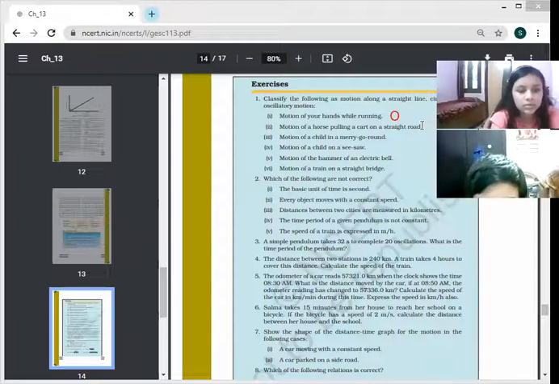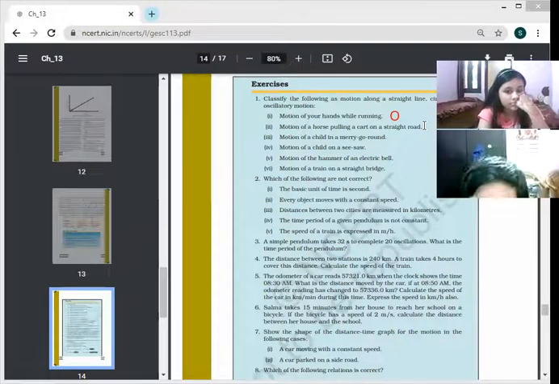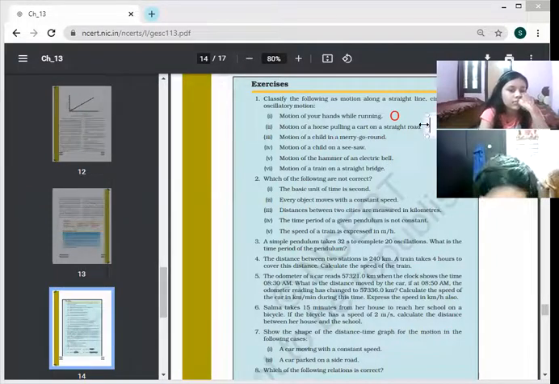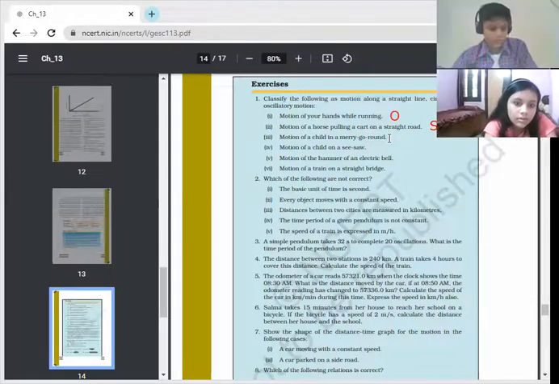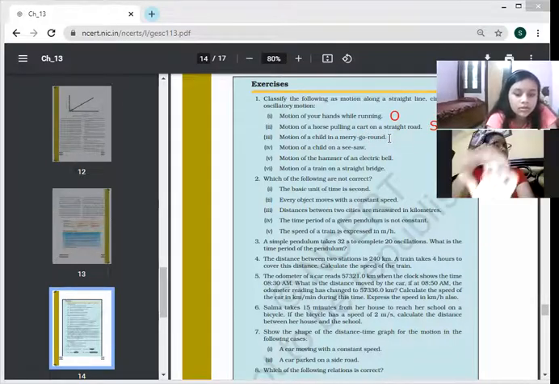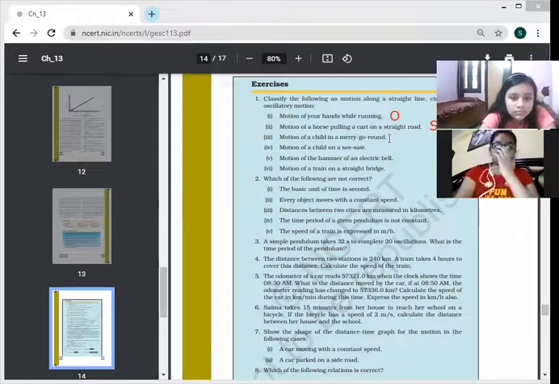Motion of the horse pulling a cart on a straight road. Yes, tell me, Vedika. Yes, ma'am. Straight line. It will be straight because it is already given that it is a straight road. Motion of a child in a merry-go-round. You know, in a merry-go-round he has to move in a circular way. So the motion will be circular.